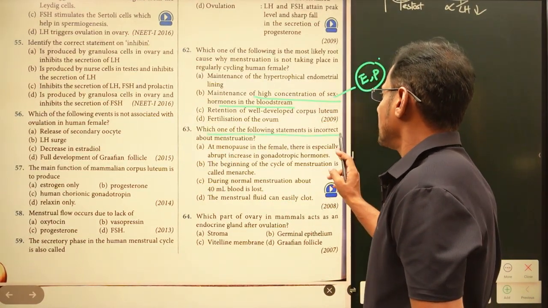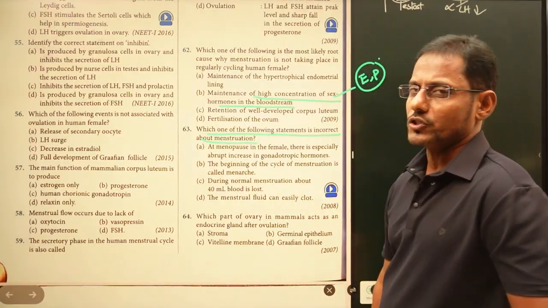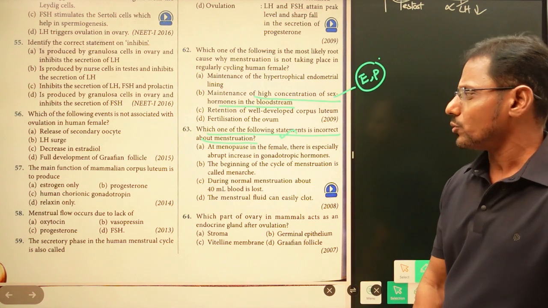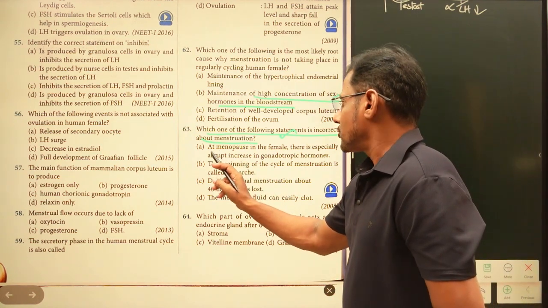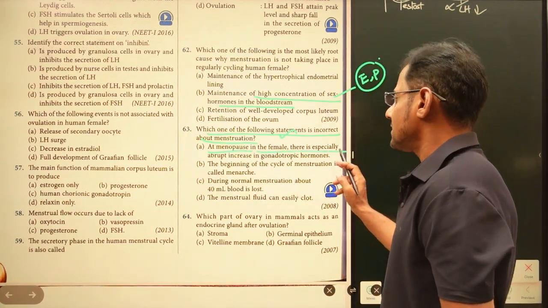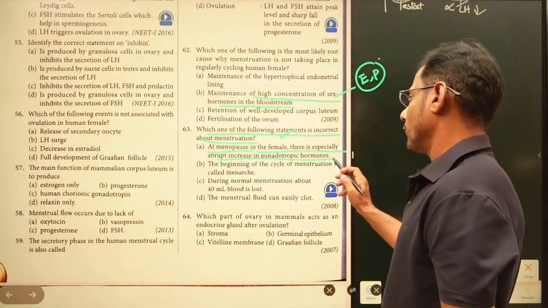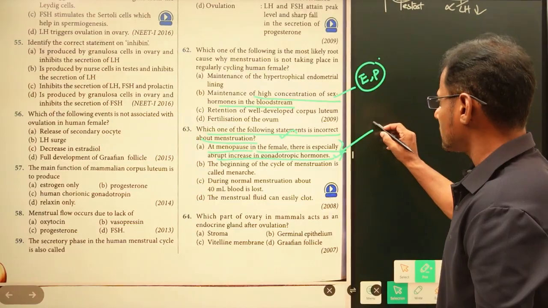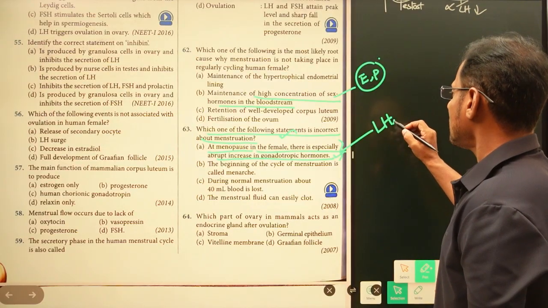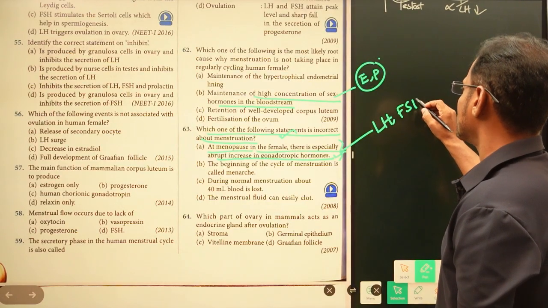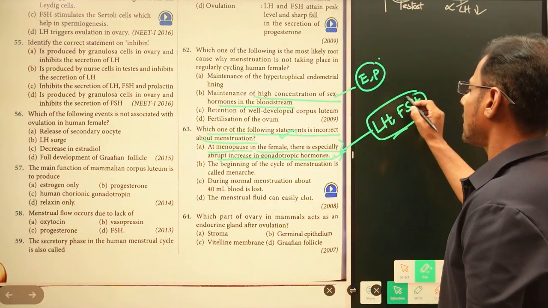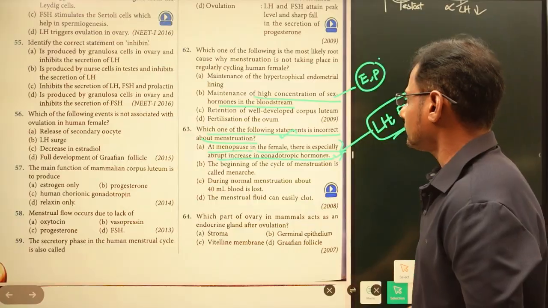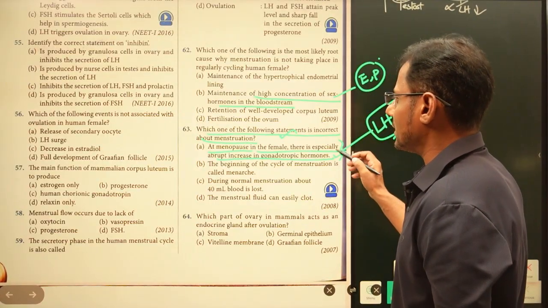Which one of the following statements is incorrect about menstruation? Now we have to find out the incorrect statement. At menopause in females, there is an abrupt increase of gonadotrophic hormones. What are the gonadotrophic hormones? Gonadotrophic hormones are luteinizing hormone and follicle stimulating hormone. If these hormones are released, what happens? It leads to menopause. So this is the right statement.